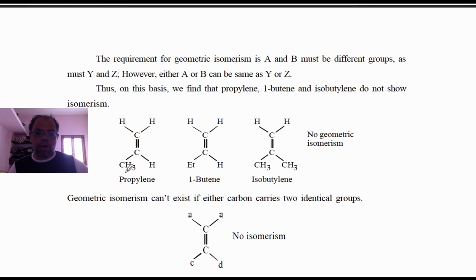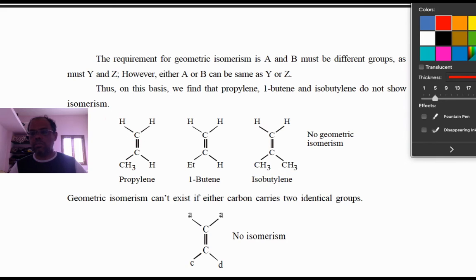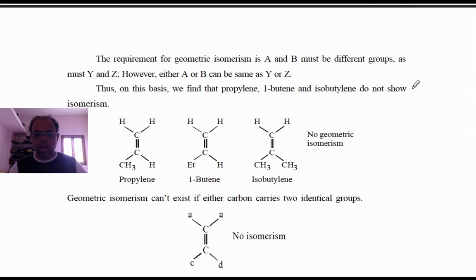In this compound there is only one methyl and three hydrogens on the carbon atom, which is attached with the same group. This is very important: if any one carbon atom is attached to the same groups like this, it won't show geometrical isomerism, right?